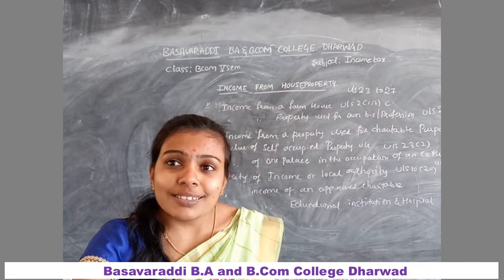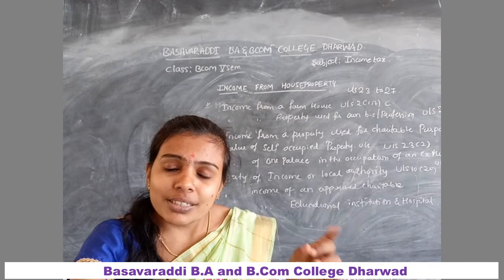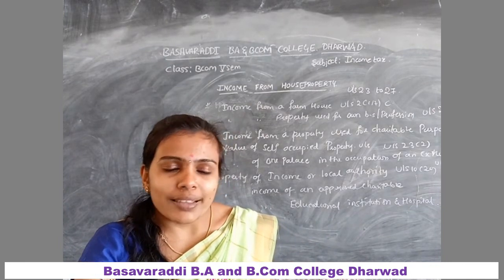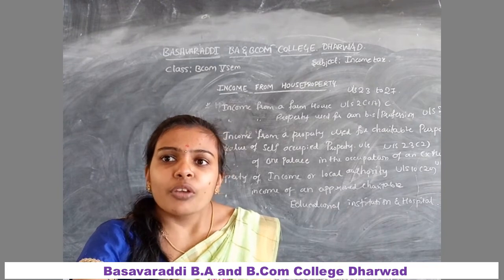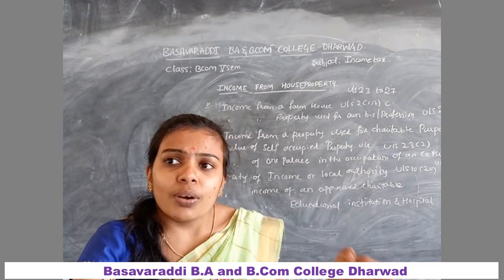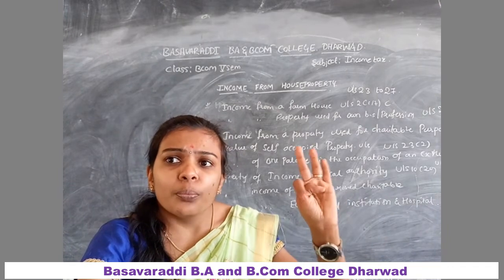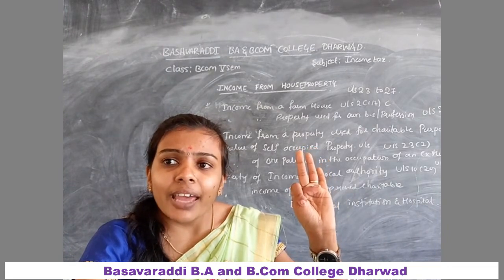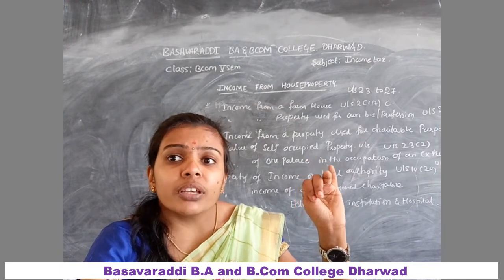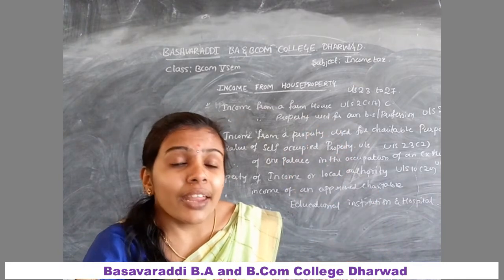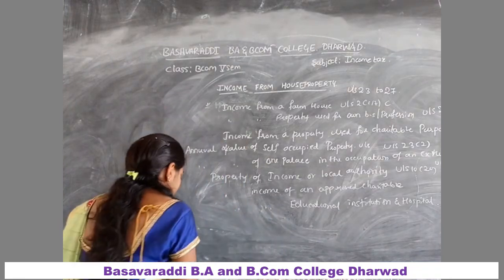The reasonable rent received or receivable from the property is called the annual value. It is also called the gross annual value. From the gross annual value, certain deductions are allowed, such as municipal tax, municipal cess and cost of amenities for the house. After allowing this, the remaining figure is called the net annual value.